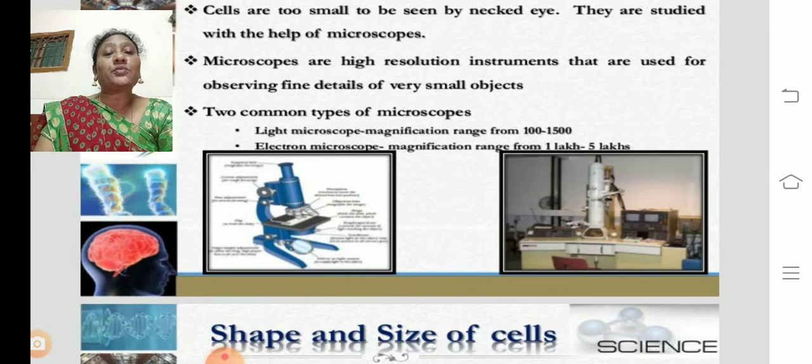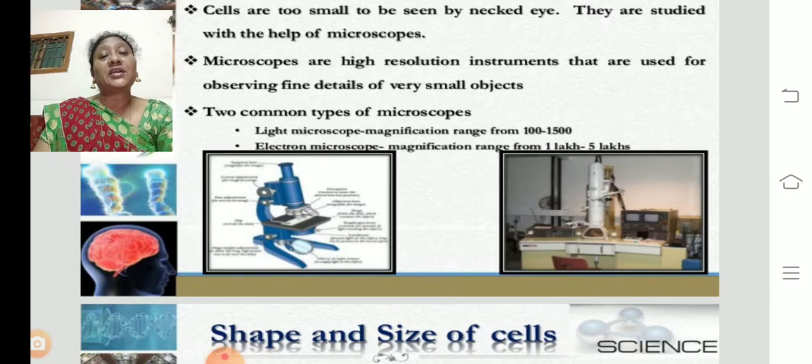That means a very small organism can be made visible, though it is very small. A light microscope shows 100 to 1500 times bigger than itself. An electron microscope shows nearly 1 lakh to 5 lakhs times bigger than itself.